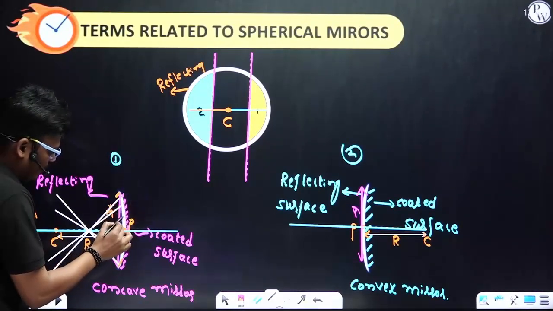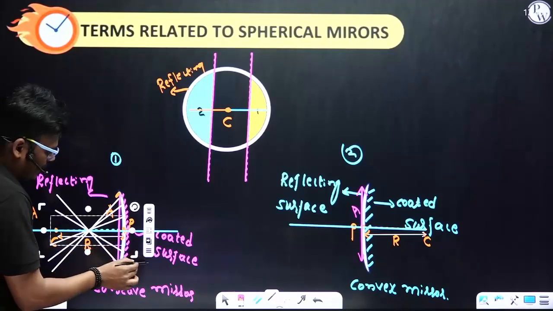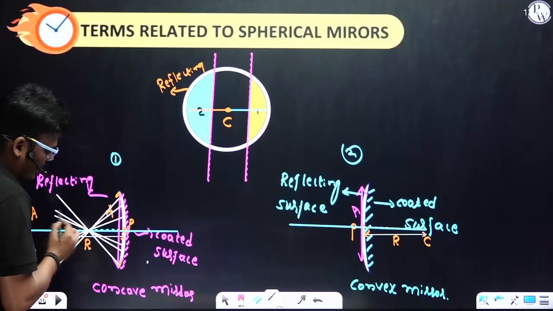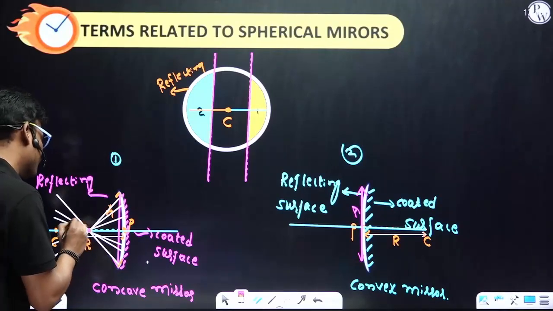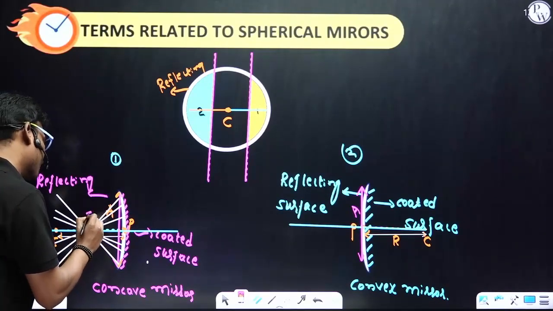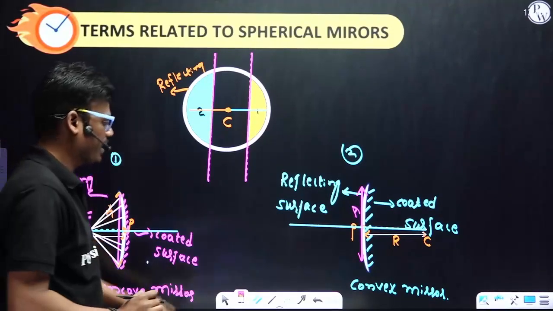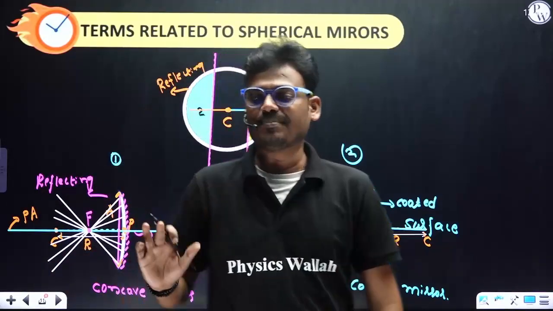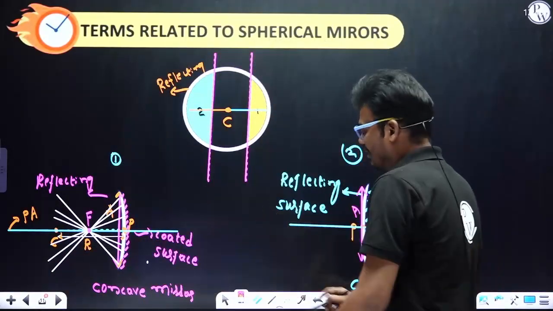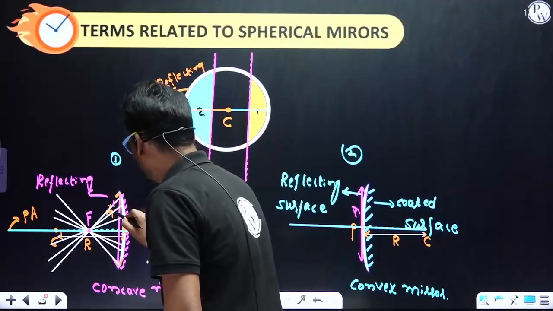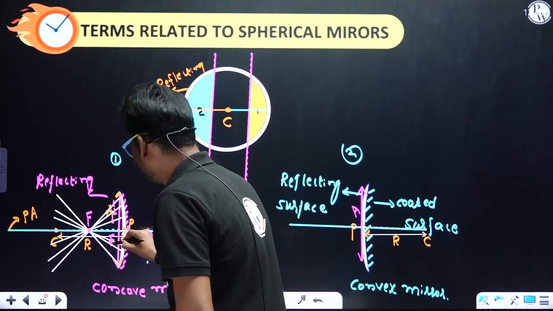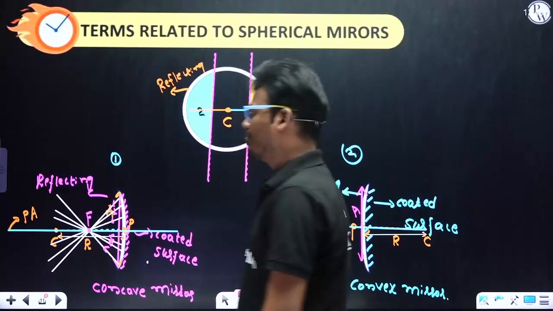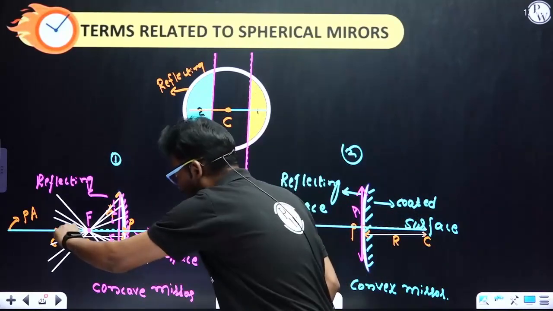This point we call the principal focus, represented by F. The point of intersection of all the reflected rays on the principal axis is called the principal focus.